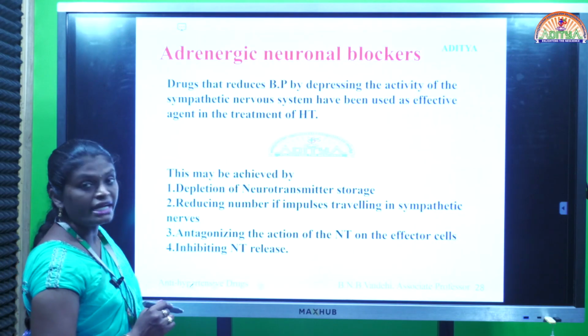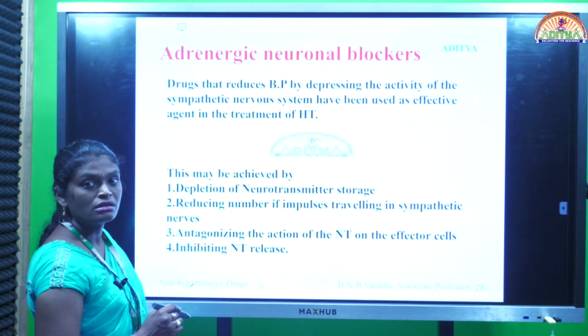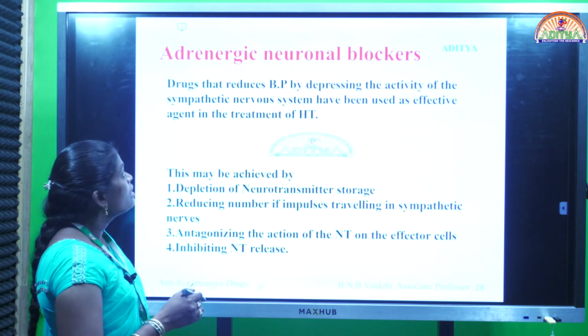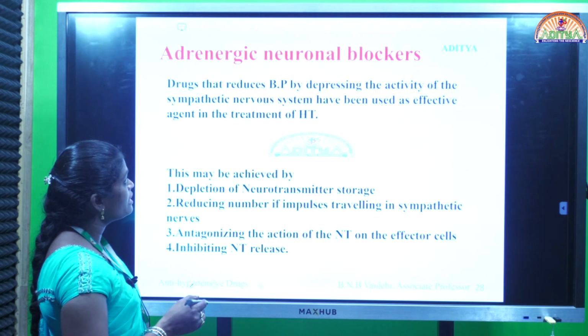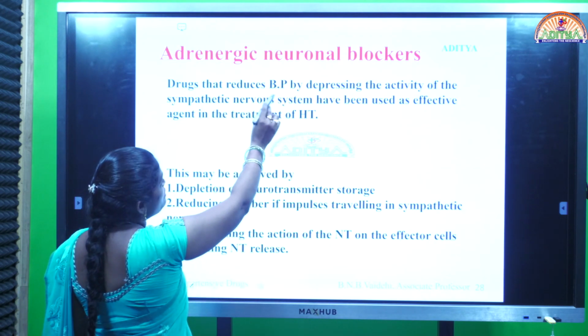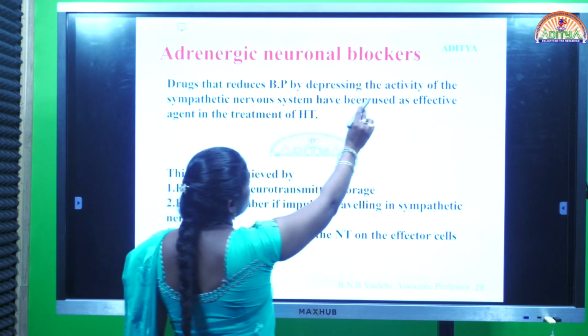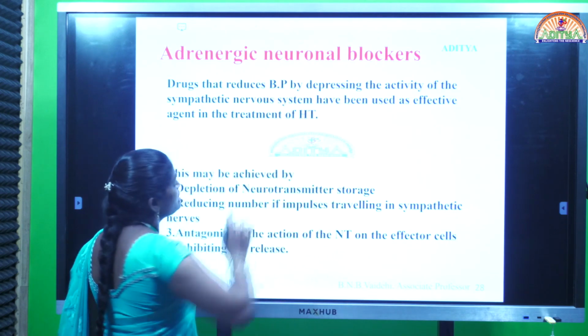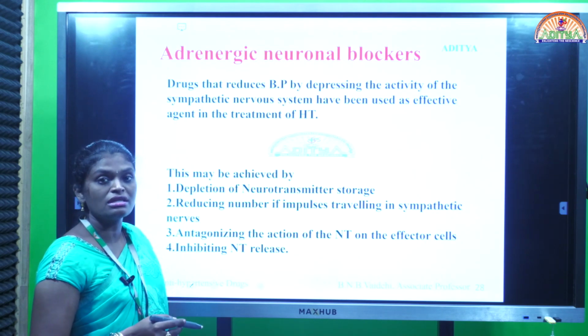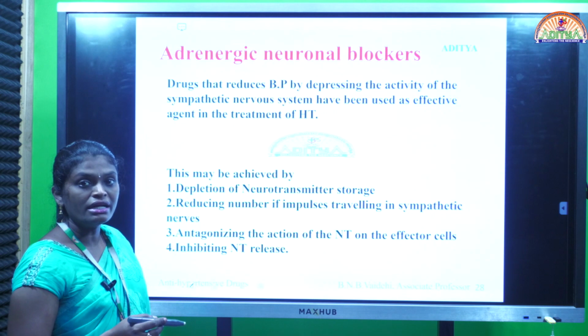Coming to the next category, adrenergic neuronal blockers. Adrenergic neuronal blockers means they block the adrenergic hormones or adrenergic compounds. See, these are drugs that reduce blood pressure by depressing the activity of the sympathetic nervous system. Sympathetic nervous system stimulation causes release of noradrenaline and adrenaline.